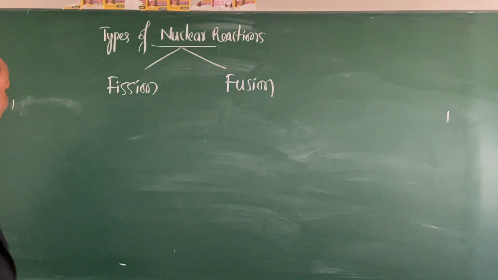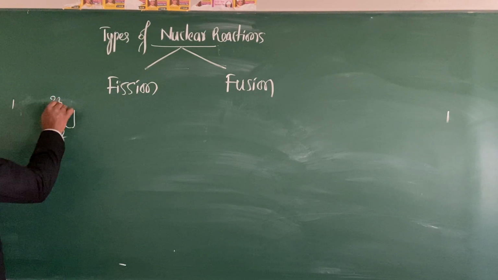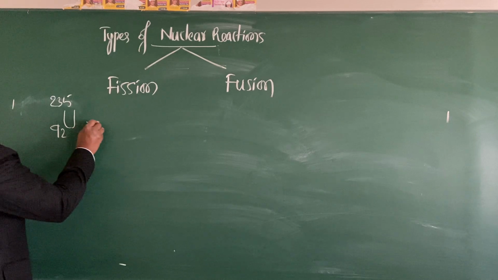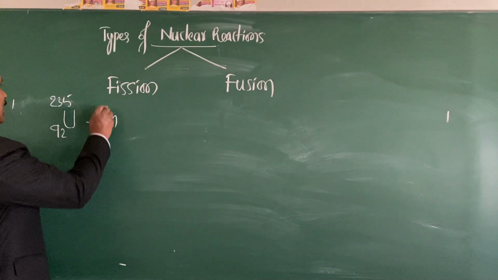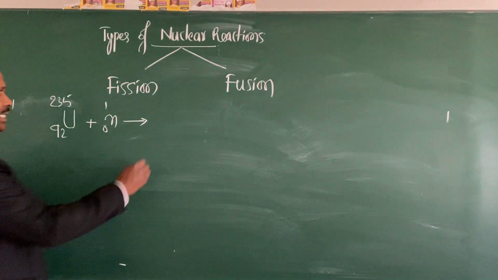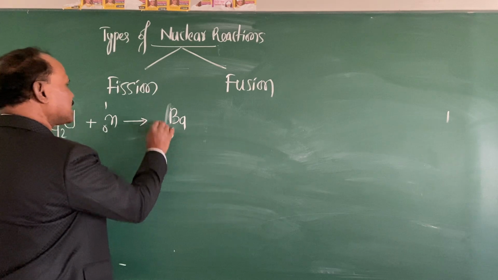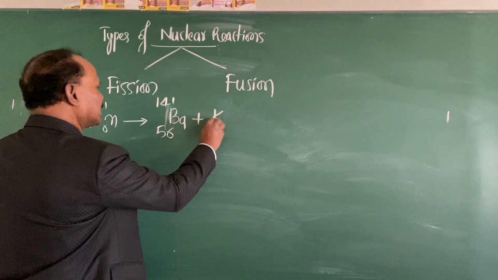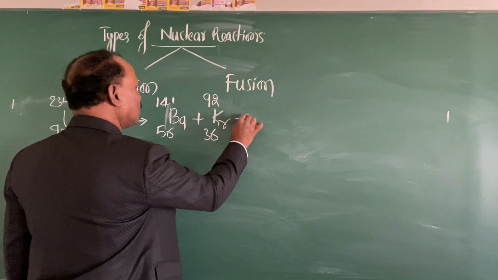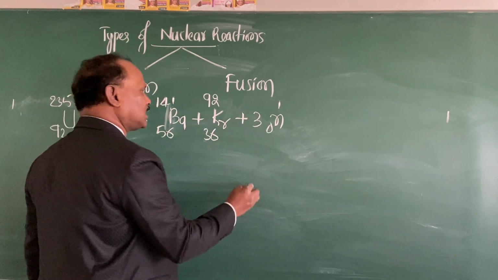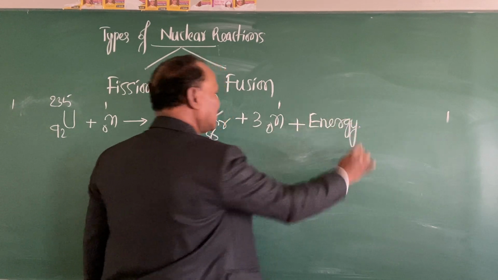Is it okay? So I will write one example and explain this. Uranium 92-235, a radioactive element nucleus, when it is bombarded with, when it is hit with a neutron, breaks up into lighter nuclei, barium 56-141 plus the other nucleus, krypton 36-92, plus 3 neutrons are produced, and a huge amount of energy is liberated.